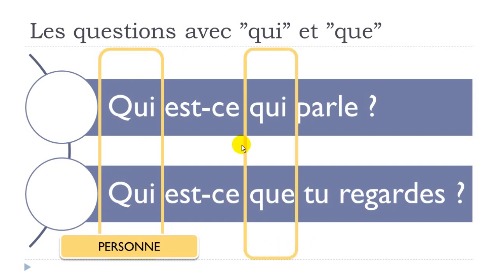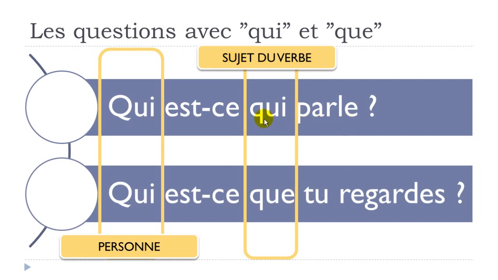And then we've got the second part here, and it's quite interesting because we've got two options, the first one and the second one. So the first one, you will use qui just because you will ask the question regarding the subject of the verb. You get the verb here, parler, okay?